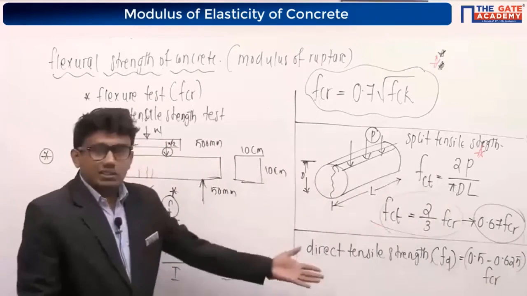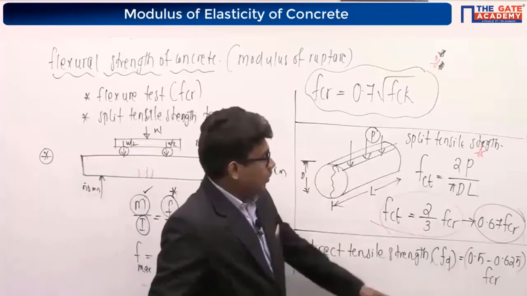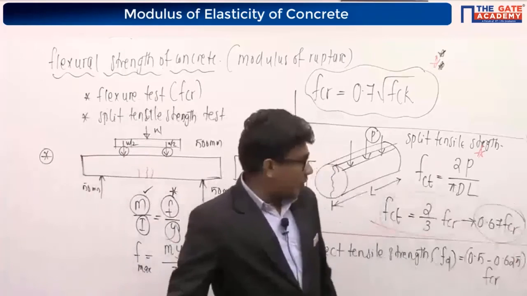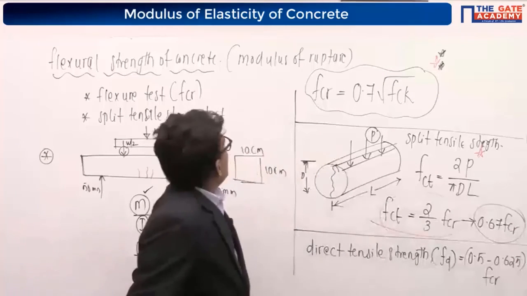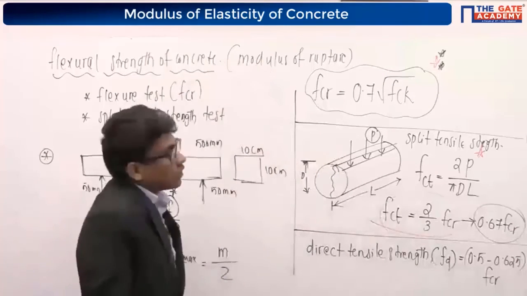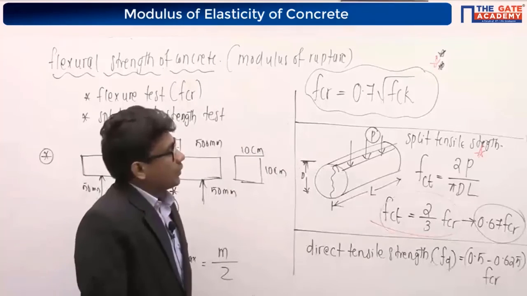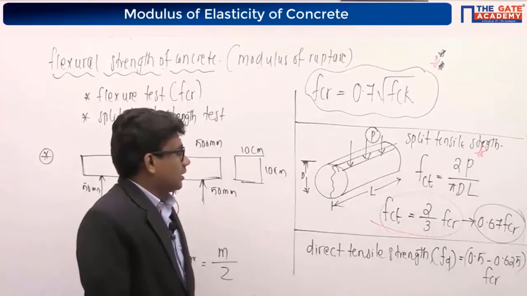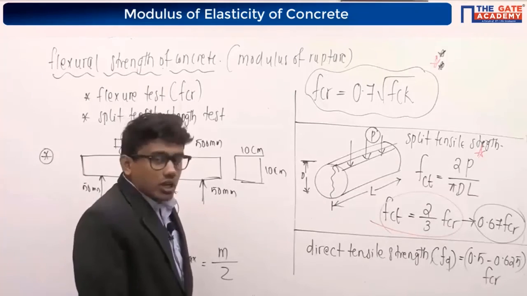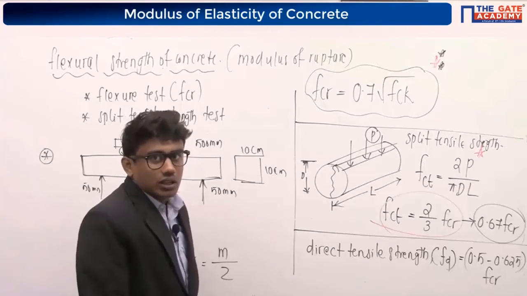Our direct tensile strength of the concrete will come around 0.5 to 0.625 FCR. FCR is the modulus of rupture or flexural strength of the concrete.